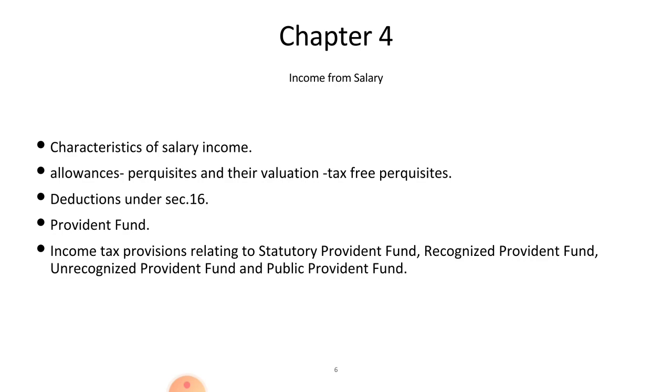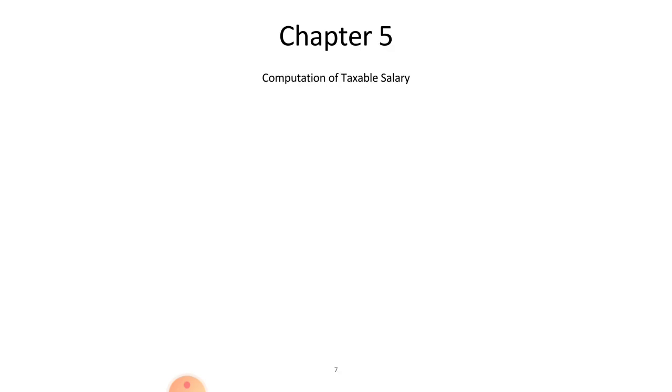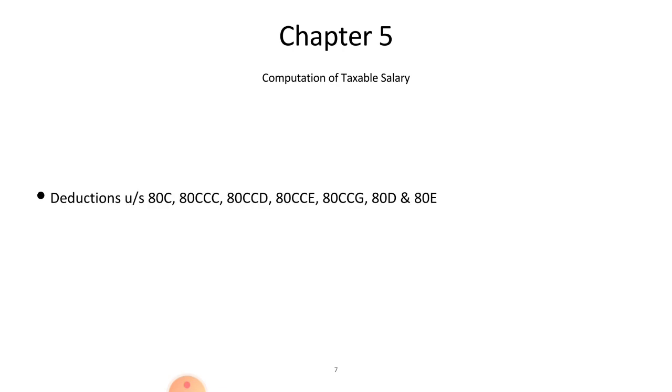So the next chapter, that is the last chapter, is computation of taxable salary. So under this chapter we have to study about some deductions, that is deduction under section 80.